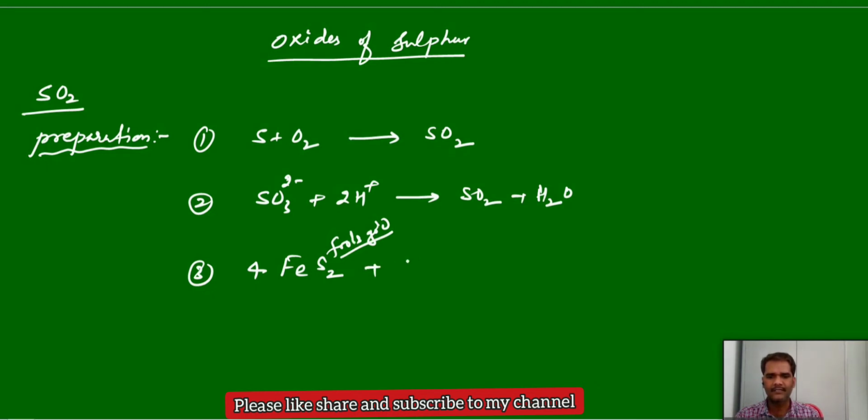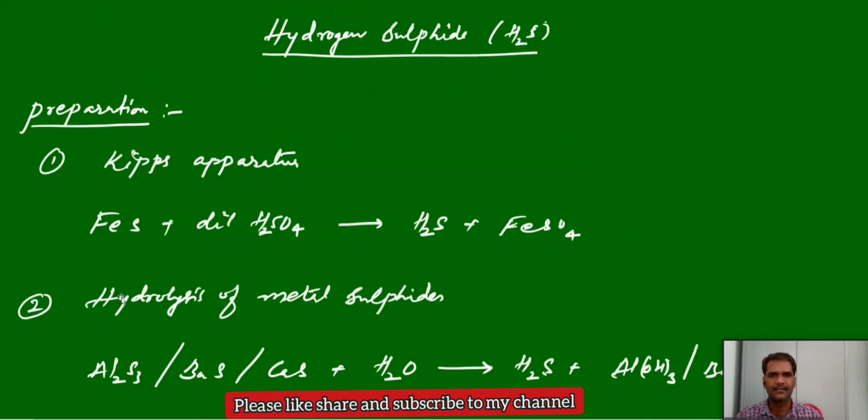So these sulfides, if you burn them in the presence of oxygen, just combustion reactions, release sulfur dioxide. And this reaction is again very important. They may ask you sometimes the n-factor of FeS2. What is the n-factor of FeS2? This part we discussed already in redox reactions. The reaction is important.